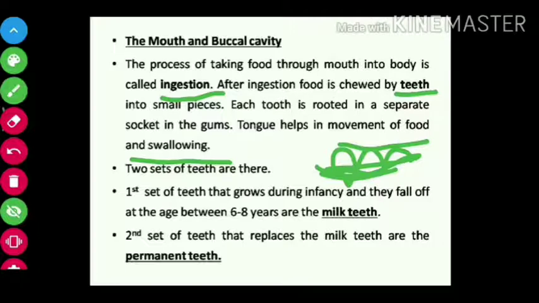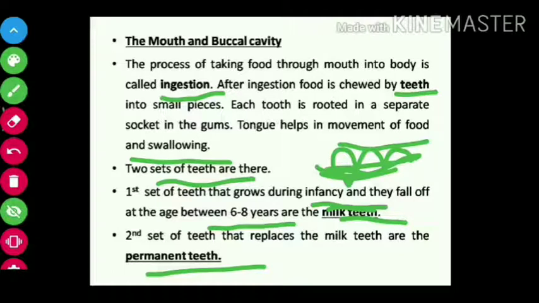Next, two sets of teeth are there. What are those two sets of teeth? Milk teeth and permanent teeth. Milk teeth, you know. Milk teeth grow during infancy, after you are born. They usually fall off between 6 to 8 years.